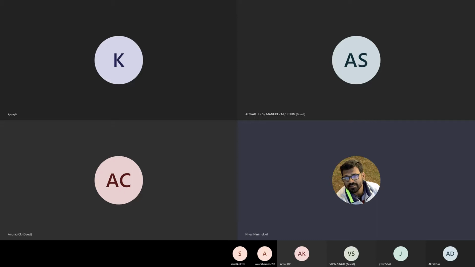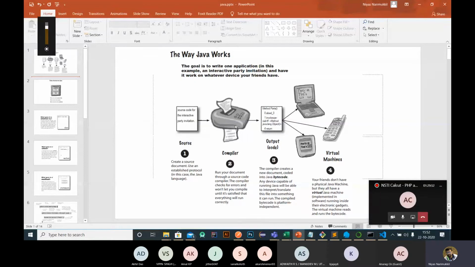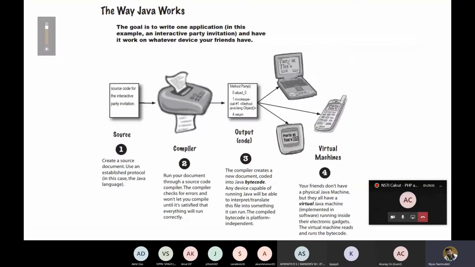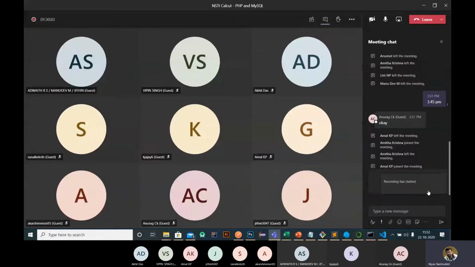Can you tell the difference between object-oriented and procedural programming languages? Why are we using object-oriented programming languages? Can you say any difference between object-oriented and procedural? Why are all of you going with object-oriented rather than procedural? Are there any drawbacks with procedural? Guys?